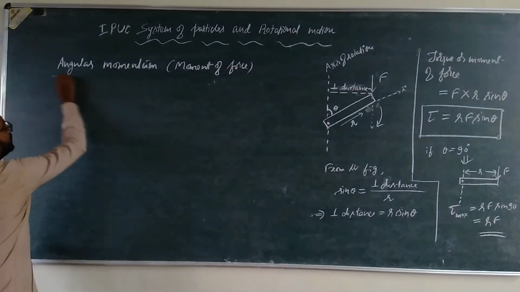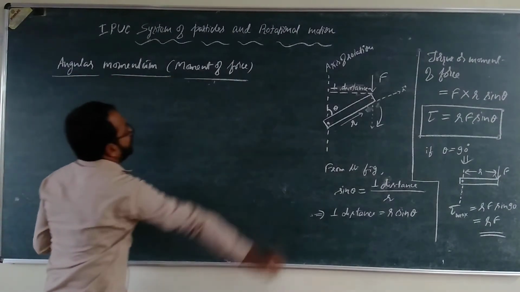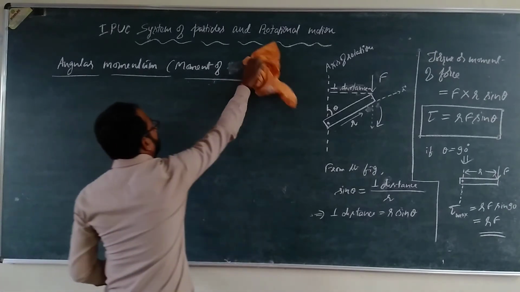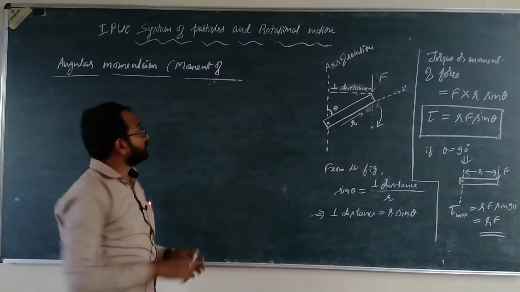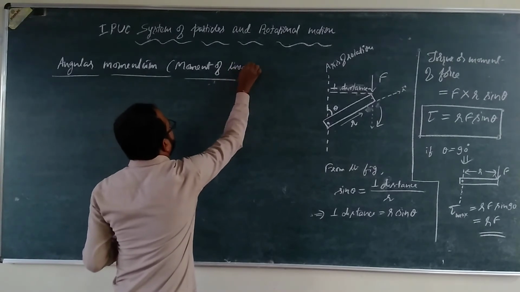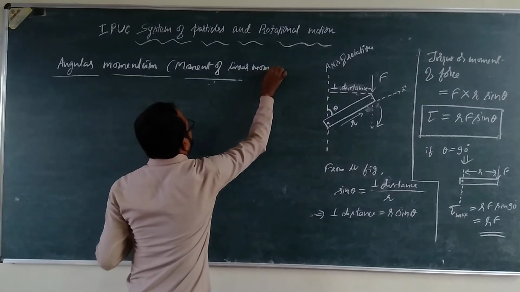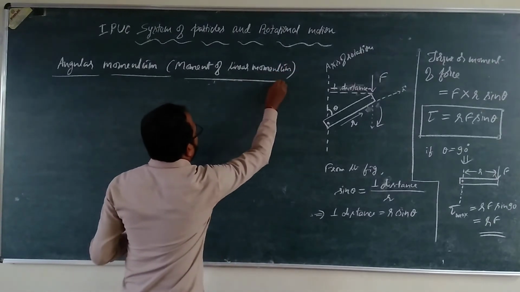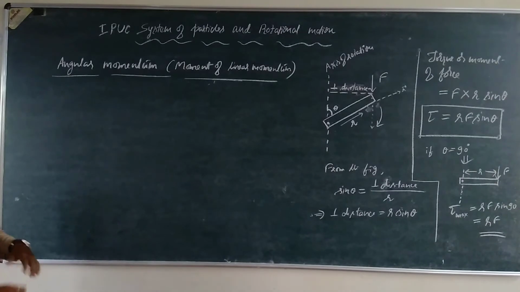See, torque is called moment of force. Angular momentum is called the moment of linear momentum, or simply moment of momentum.